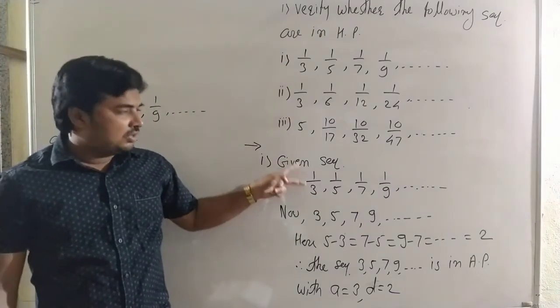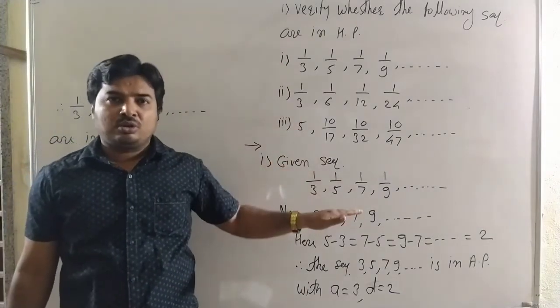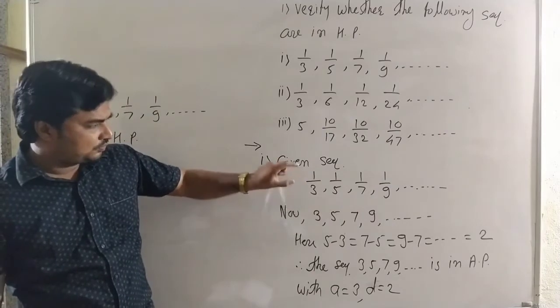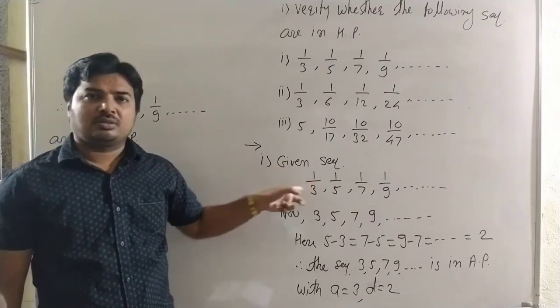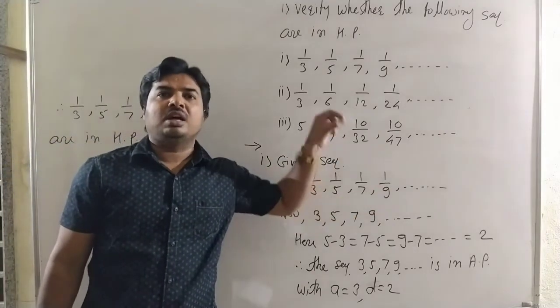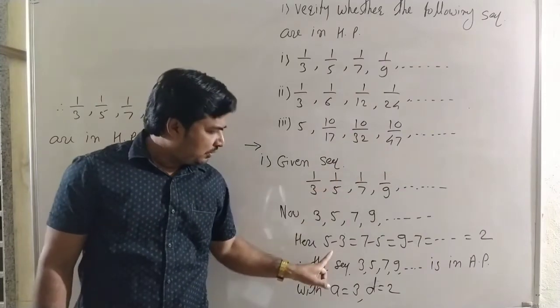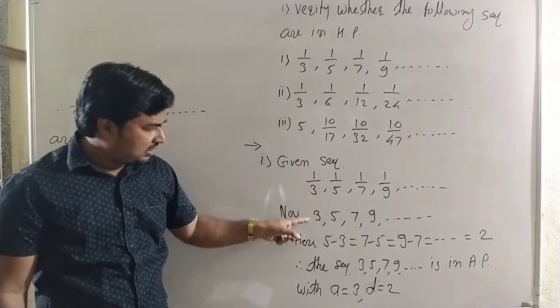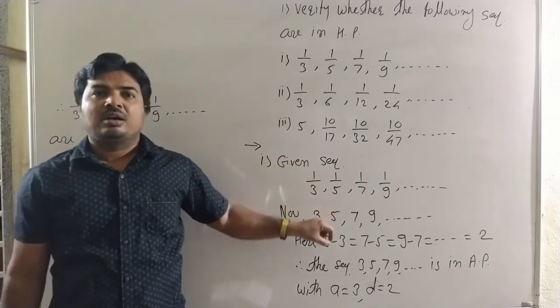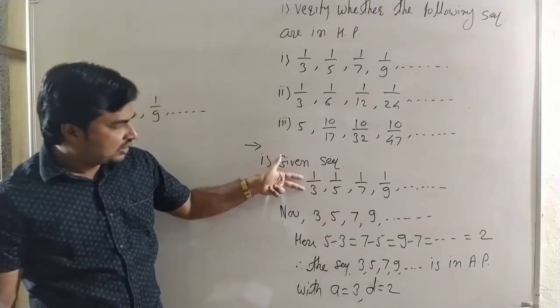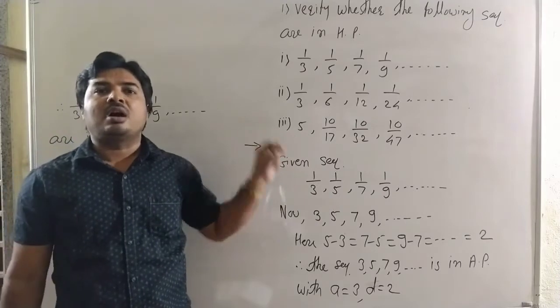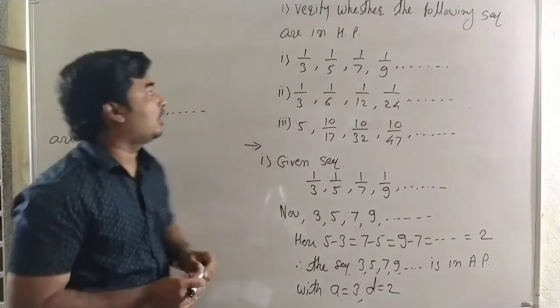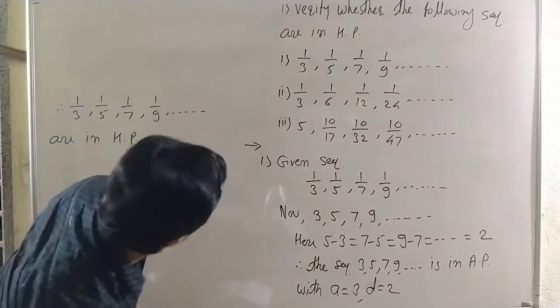We check whether this sequence is in a harmonic progression or not. Here we check whether the reciprocals of all the terms are in arithmetic progression or not. If it is in an arithmetic progression, then it is a harmonic progression. If this sequence is not in an arithmetic progression, then this sequence is not in a harmonic progression. Okay. Now we check the second.